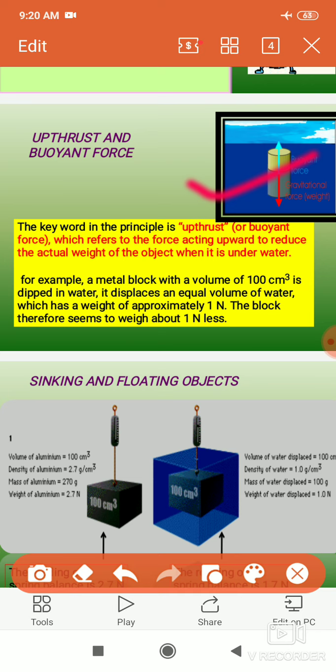Whenever we immerse an object partially or fully in the liquid, as we push it inside the liquid, it experiences a force which we feel in the upward direction. So dear students, you have to remember that upthrust refers to the force acting upward to reduce the actual weight of the object.